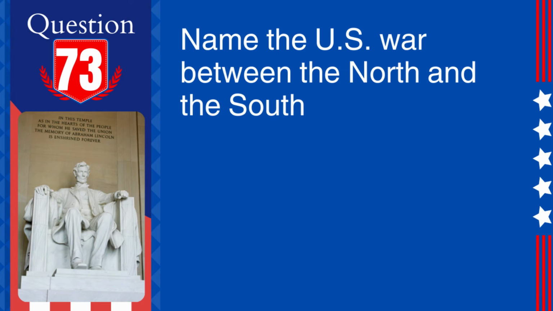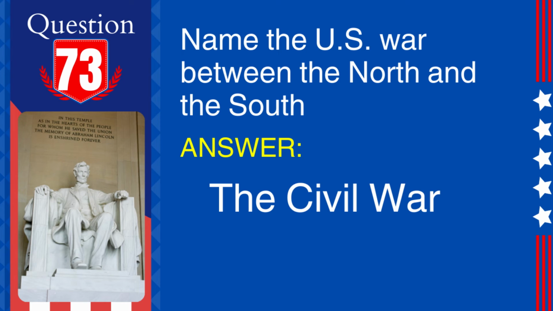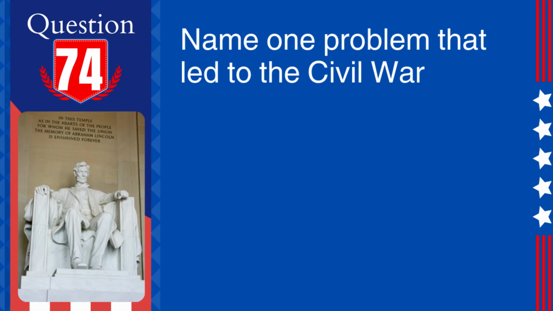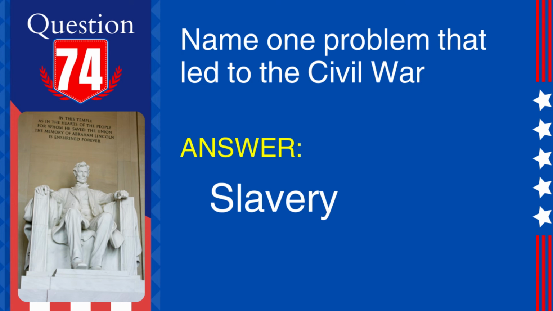73. Question. Name the U.S. war between the North and the South. Answer. The Civil War. Explanation. The Civil War was fought between the Northern states, Union, and Southern states, Confederacy, from 1861 to 1865. 74. Question. Name one problem that led to the Civil War. Answer. Slavery. Explanation. The issue of slavery was one of the primary causes of the Civil War, particularly the expansion of slavery into new territories and states.